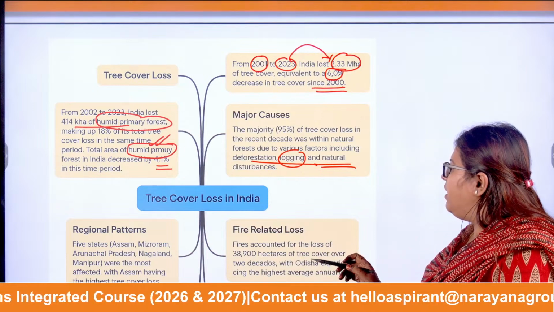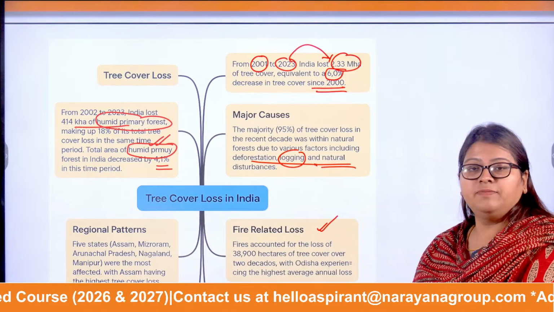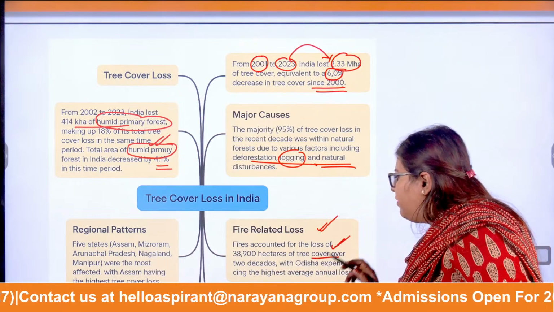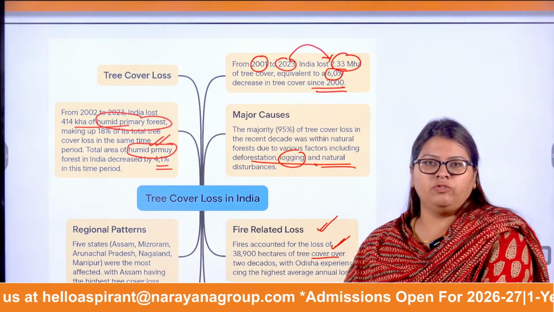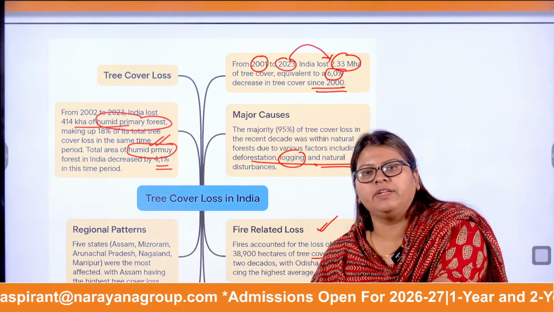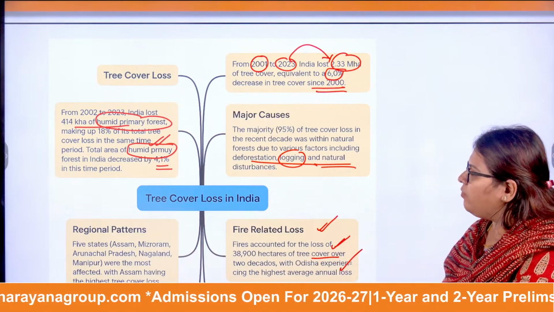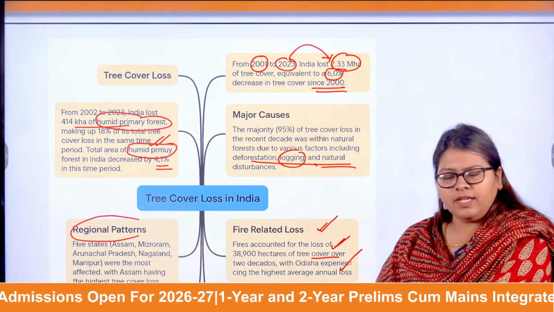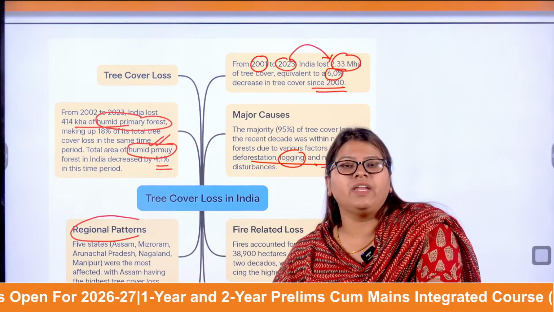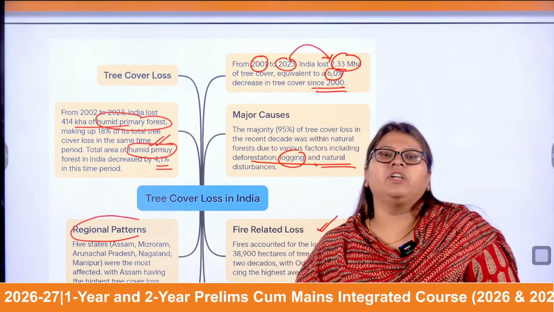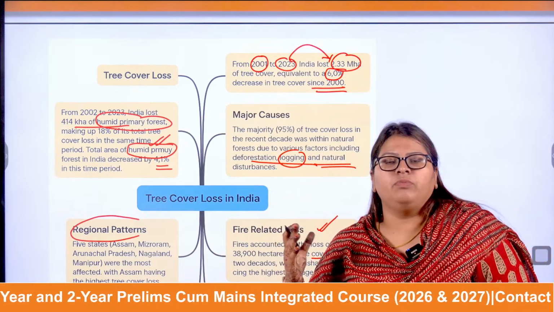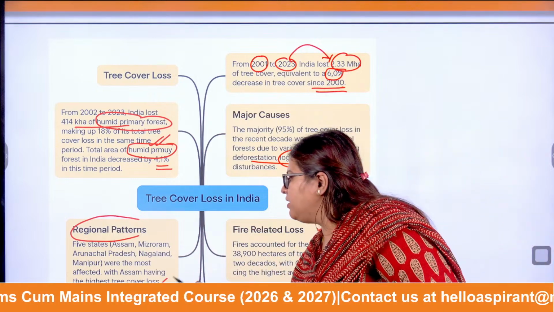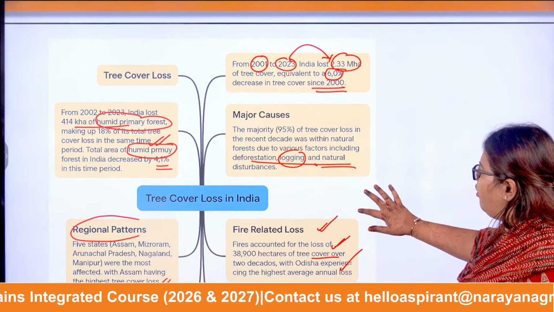The next one is fire related losses. There has been a loss of around 39,000 hectares of forest or tree cover over 2 decades, and with respect to India, Odisha has been the most affected state. Next, if you observe the regional patterns, the majority of the forest loss has, very unfortunately, happened in the northeastern states, which include Arunachal Pradesh, Nagaland, Manipur, Mizoram and Assam. On top of everything, Assam has the highest tree cover loss, as we can observe here.